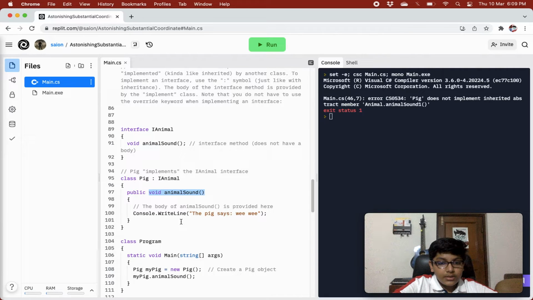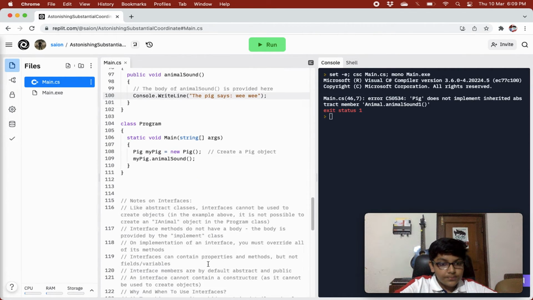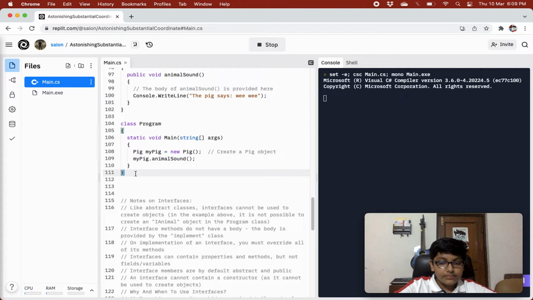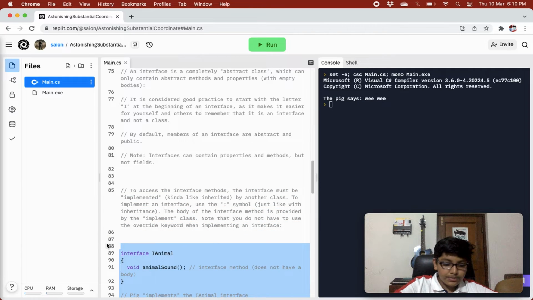We are just giving a body to our animal sound method, and we are saying Console.WriteLine, the pig says vv, right? So now animal sound has a body, and it will write the pig says vv for the Pig class. And in class Program, we have our main method in which we are creating an object of the Pig class. Then we are calling animal sound, so we get the pig says vv, as simple as that.